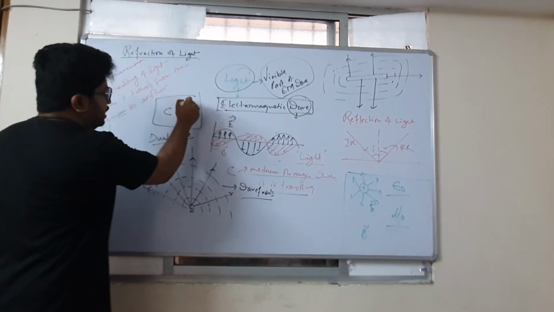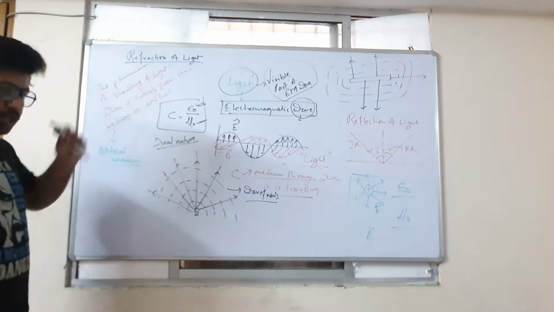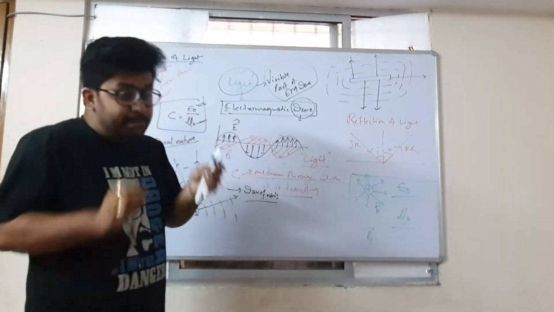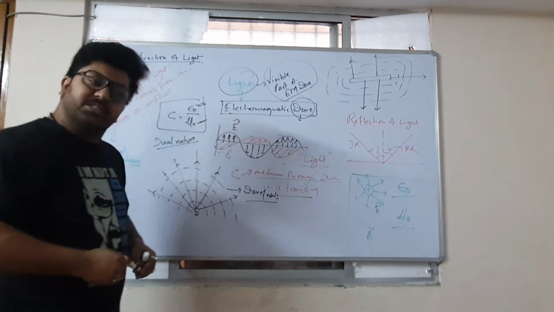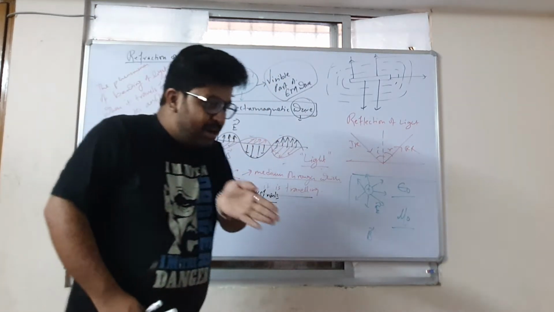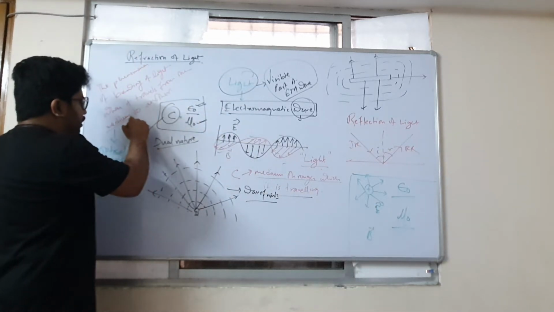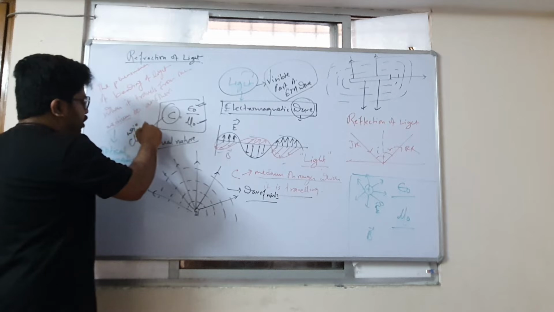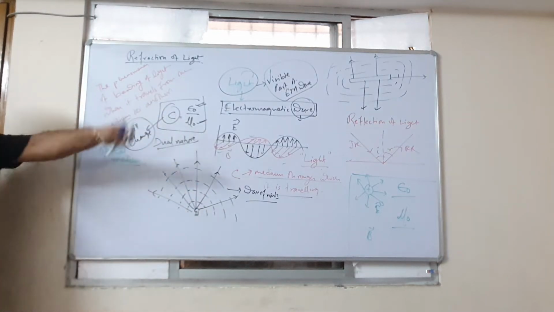So sir, that means in different media, epsilon naught and mu naught will vary, because different media will have different permittivity or allowance of the vibration of these electric and magnetic fields. Yes. So when they travel from one medium to another medium, the C will change. Yes or no? The C will change or not?